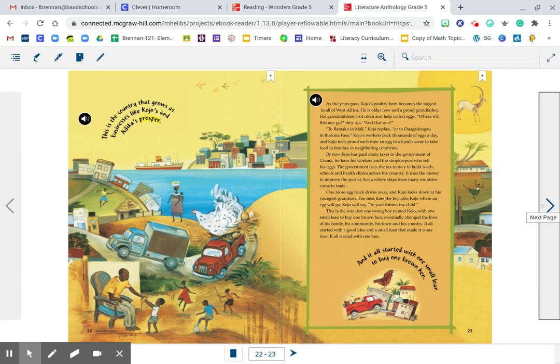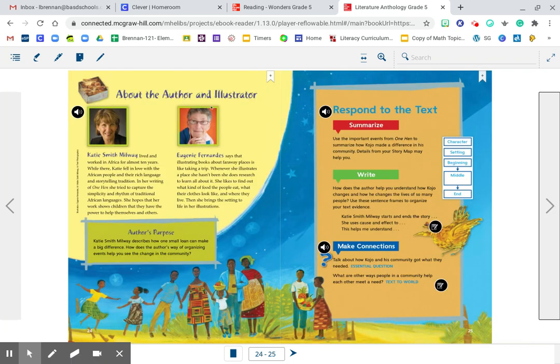And when we get to the end of the story, you'll read about the author illustrator. And we're talking about author's purpose. Why did the author write the story? And then we get to the last page in the story, where they respond to the text. This is very important. So this is where we are applying our strategies to the text. Summarize. Use the important events from One Hen to summarize how Kojo made a difference in his community. Details from your story map may help you. And your story map is in the Your Turn book. So you can use that to help guide you.